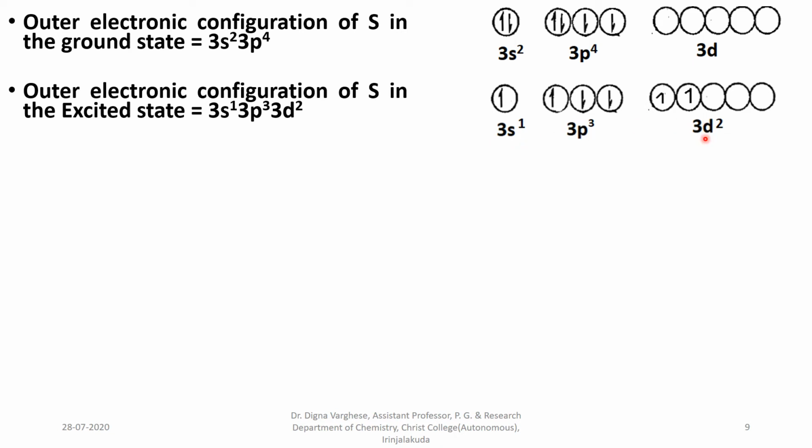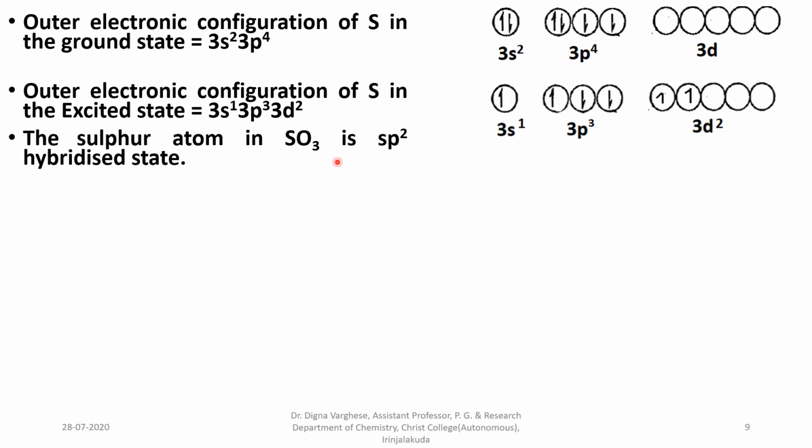We know in the sulfur trioxide molecule there are 3 sigma bonds and 3 pi bonds with the 3 oxygen atoms. So in this molecule, the outer electronic configuration of sulfur should have 6 unpaired electrons to form 3 sigma bonds and 3 pi bonds. So 2 electrons, from the 3s orbital and 3p orbital, are excited to the 3d subshell. The sulfur atom in sulfur trioxide is in the sp2 hybridized state.